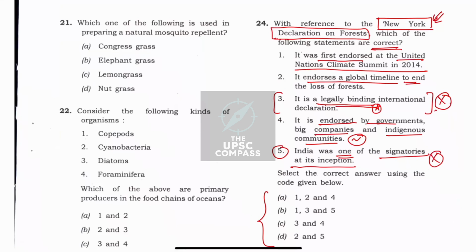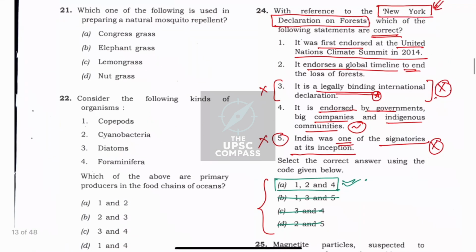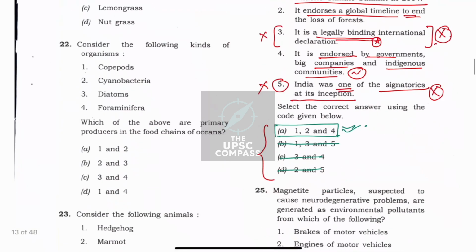and that was not the case. So for me, option 3 and 5 were incorrect options, and this made my job easy because I eliminated 3 including options like B, C, and 5 including options, that is D, and I arrived at a correct option, that is A, 1, 2 and 4. So even if you don't know the correct option, or do not have the correct information, you had the chance to arrive at an answer.